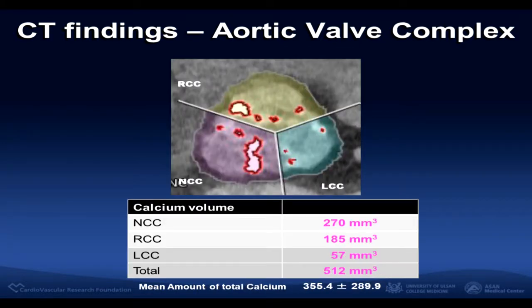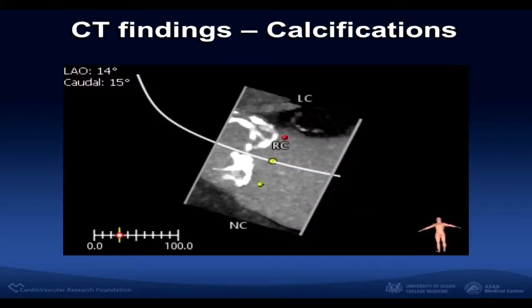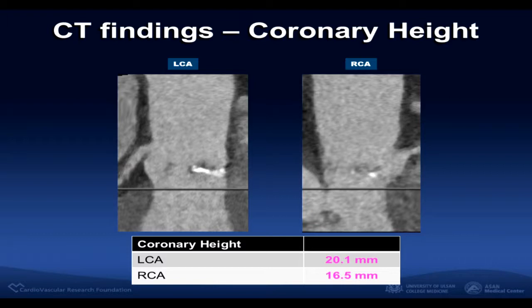Total amount of calcification was 512 cubic millimeter, mainly in the NCC and RCC. You can see there is no significant calcium chunk in the aortic landing zone. Coronary height was over 16 millimeter and sufficiently high.